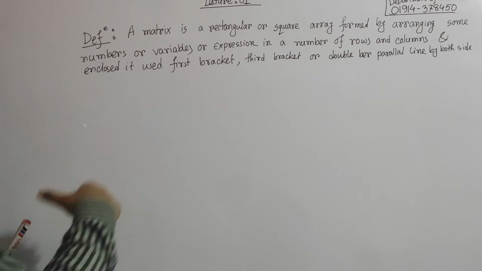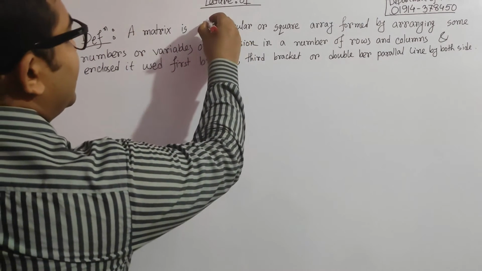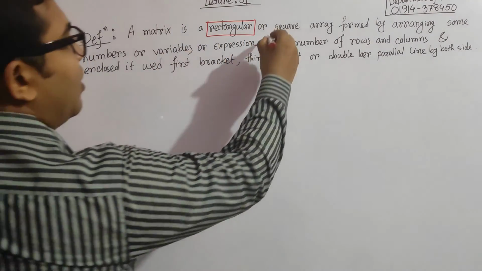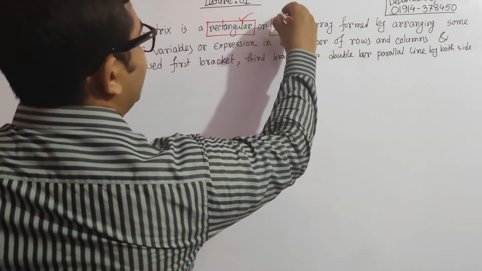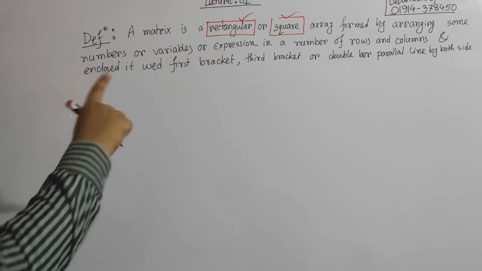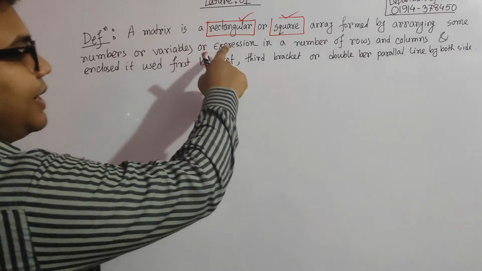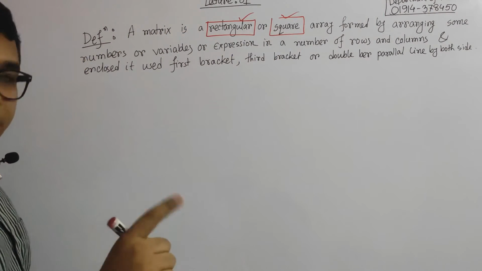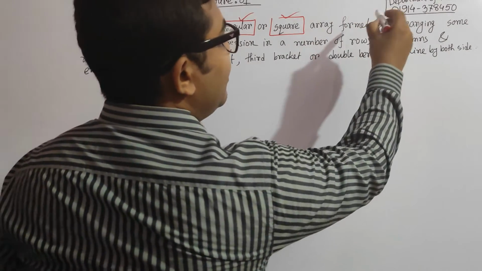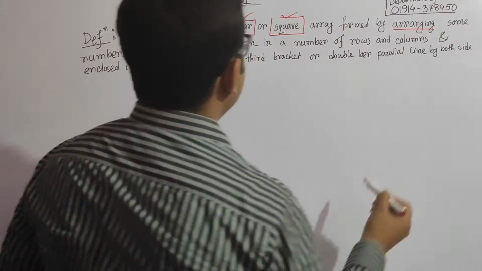A matrix is rectangular or square. Only two types. Just remember it very clearly. A matrix is rectangular or square. We have already seen that. The array is generally formed by arranging what?